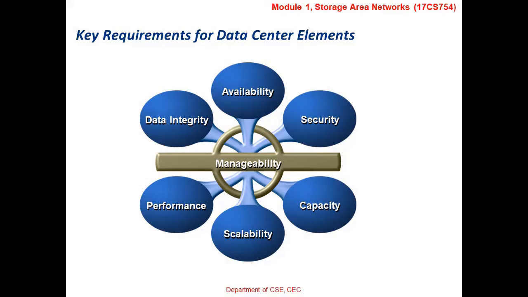So this diagram provides an overview of all the key requirements for data center elements. First one we have is availability, which ensures that the information should be available as and when it is required. Data center should ensure information availability all the time. The next key requirement we have is security. Data center should ensure the data or the information that is stored is secured by preventing unauthorized access.